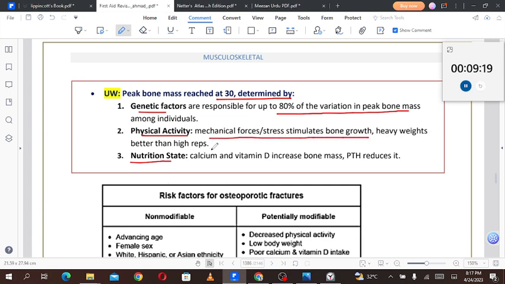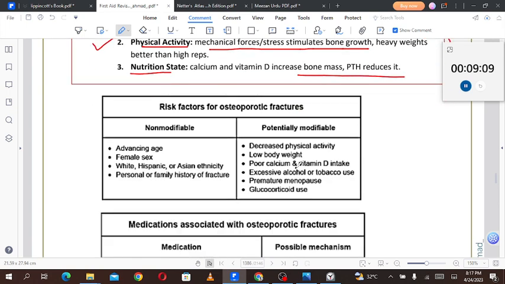Heavy weights are better than high reps. So if you are lifting heavy weights, then doing more reps, that will increase the bone mass. Nutrition state: calcium and vitamin D increase the bone mass and parathyroid hormone reduces it. Risk factors for the osteoporotic fractures.